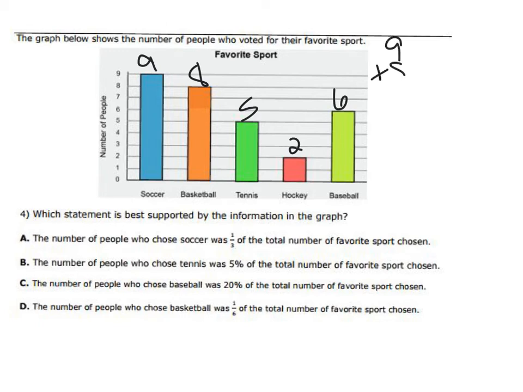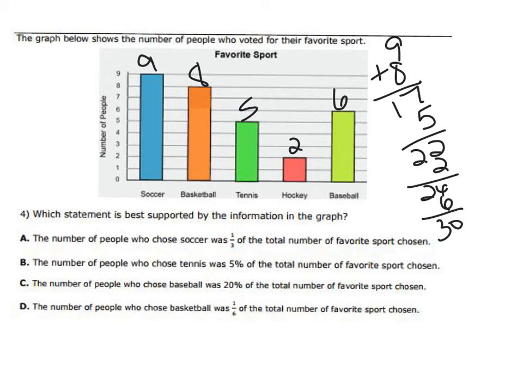So 9 plus 8 plus 5 plus 2 plus 6. So that means they asked 30 students. Okay, so now let's go ahead and solve those problems.